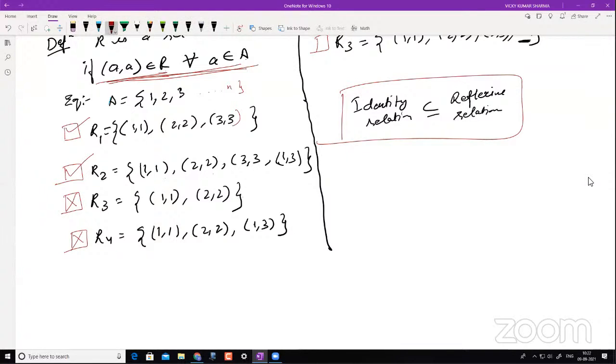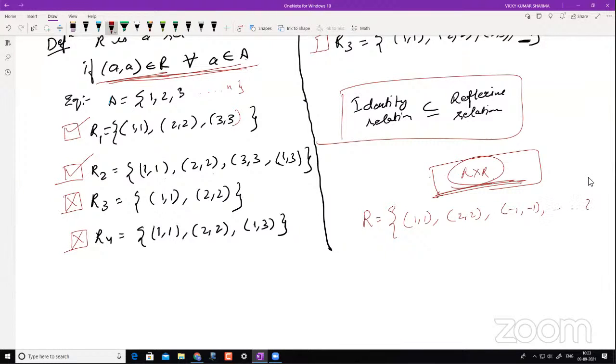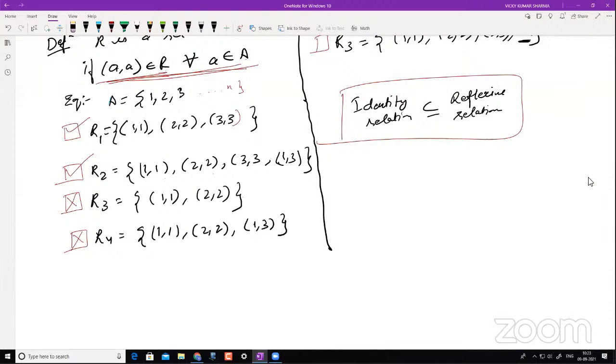Reflexive relation says what? Now you have to do R cross R in that. When you do R cross R, you have to understand that your relation contains all these elements. If you see R cross R, you will definitely see these things coming up: 1,1, 2,2, or let's say -1,-1. That is the definite case, and that is why it becomes reflexive.